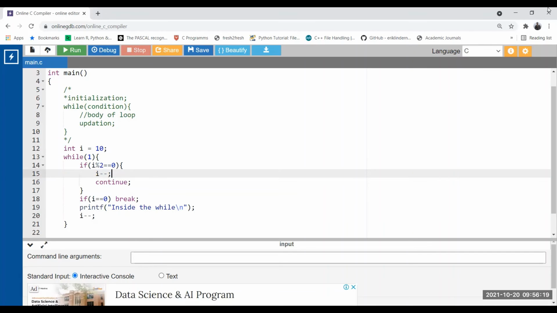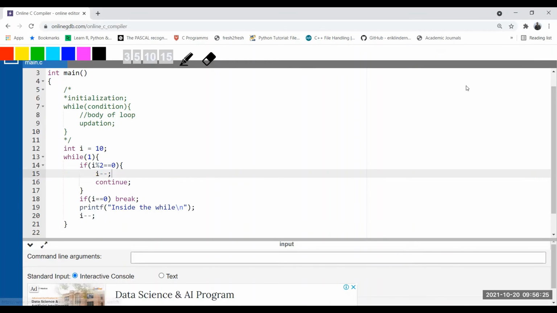Now, the next question is that we have already put one I minus minus within the body of if. Correct, within the body of if. So is this I minus minus required to reduce the value of I to meet this condition I equal to 0? Yes. Why? Because this I minus minus will only be executed if this condition is true, when it is an even number. After the first decrement, I becomes 9, this condition will be false, and then this decrement will not be executed. If I remove this I minus minus updation from here, then I remains 9 always.